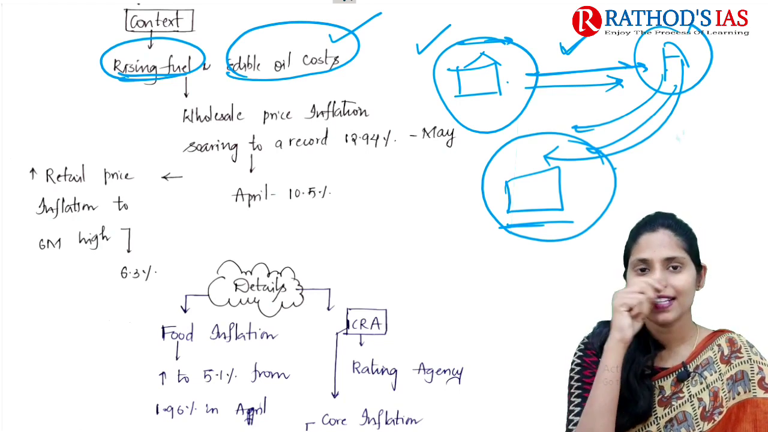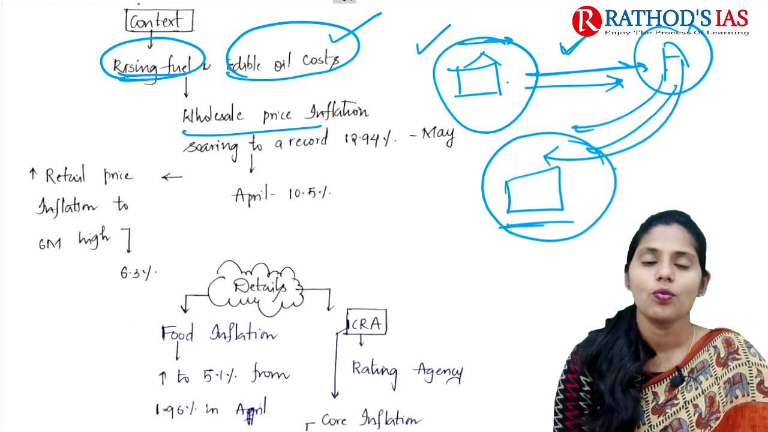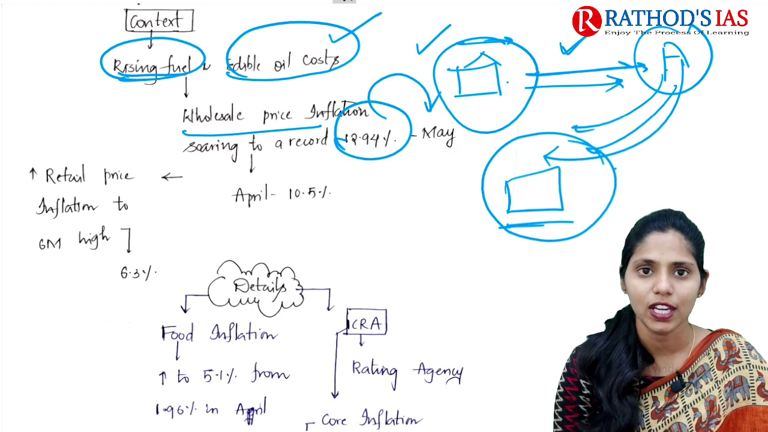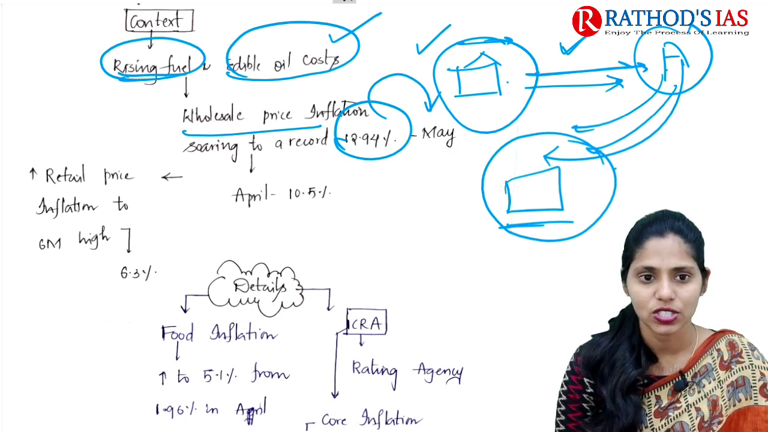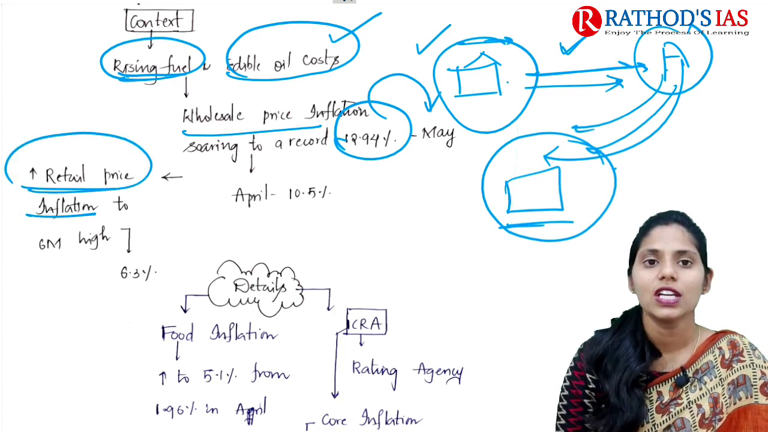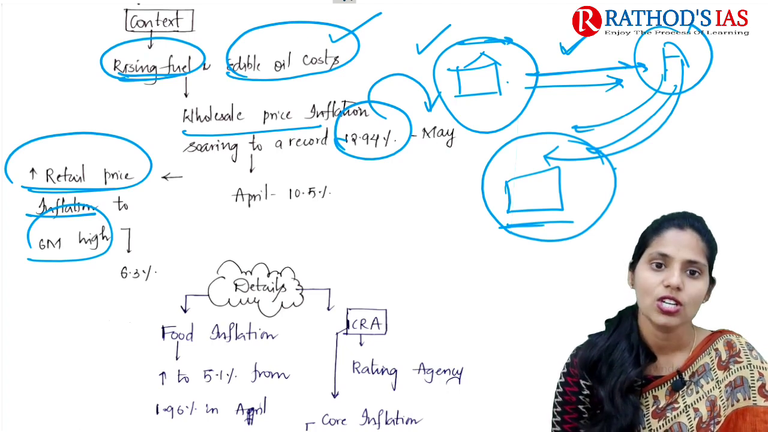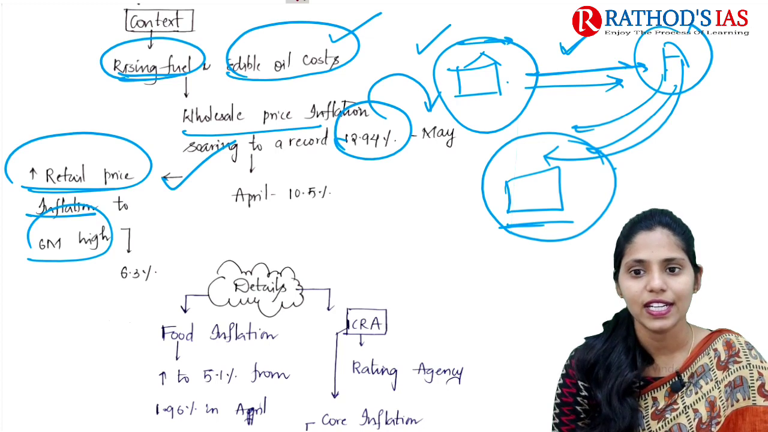So this article mainly says that there is an increase in wholesale price inflation, which was recorded at 12.94% in the month of May, and if you compare with April, it was just 10.5%. And we also saw an increase in retail price inflation, that is to a 6-month high of 6.3%. So this is some context. And now let us try to see some important details.